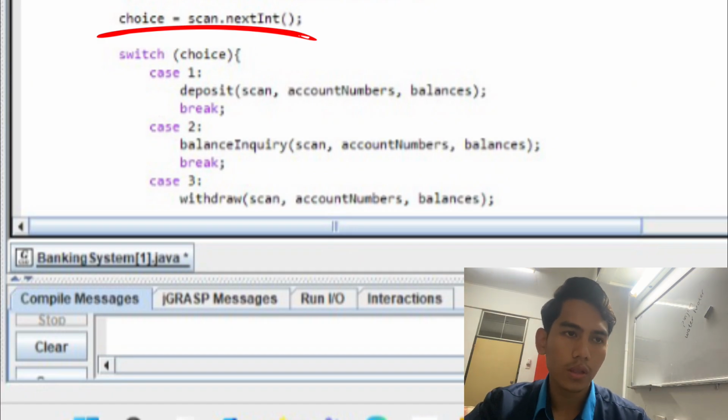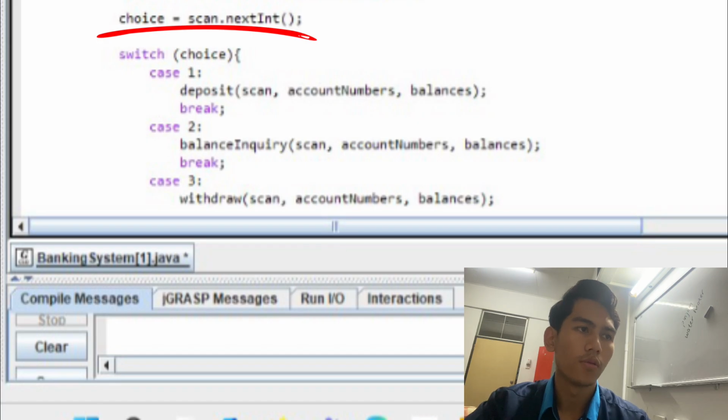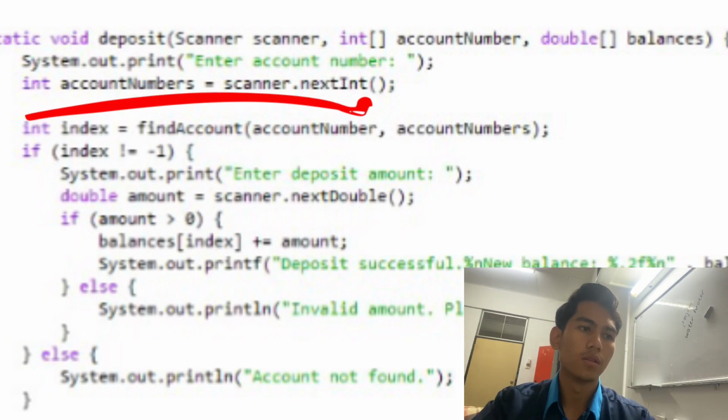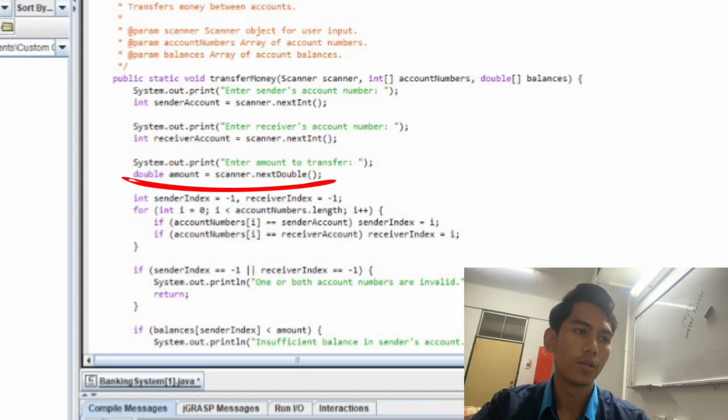So in this coding, we have four examples for input. First, about menu choice input, like this, the purpose is to read the user selection from the menu, and the type is integer input. For the second, we have account number input. It is to read the account number from the user, like this coding. For the third, it is about amount input.